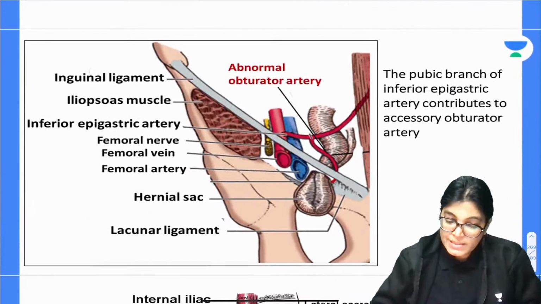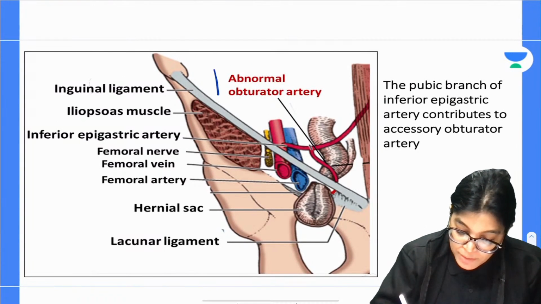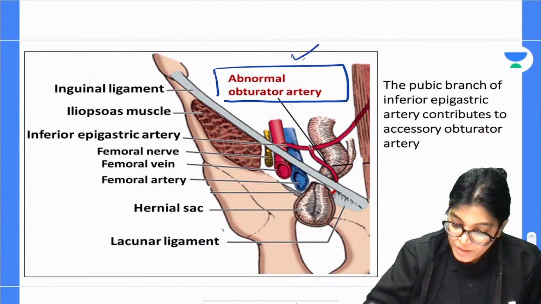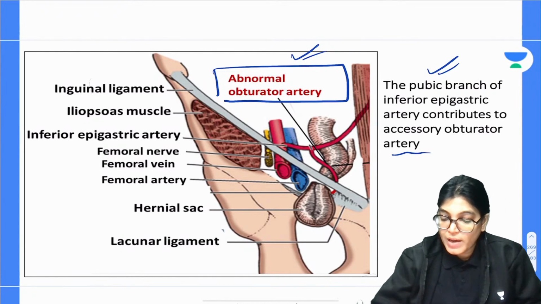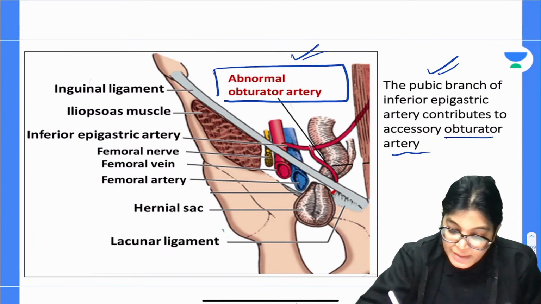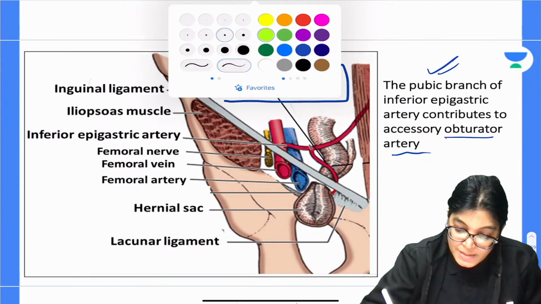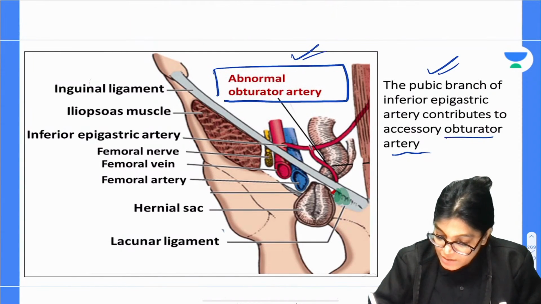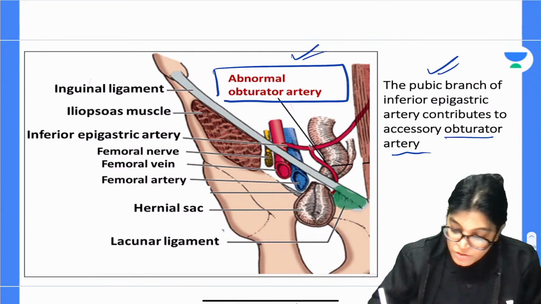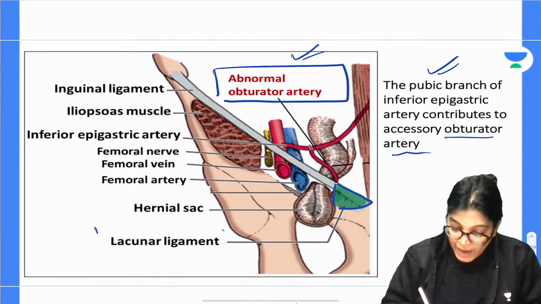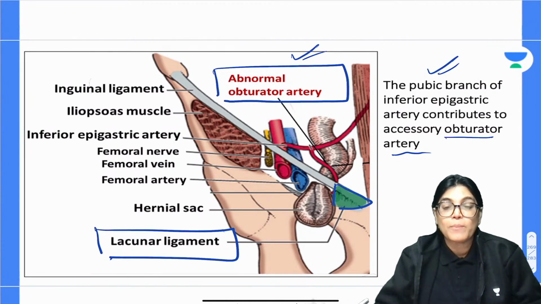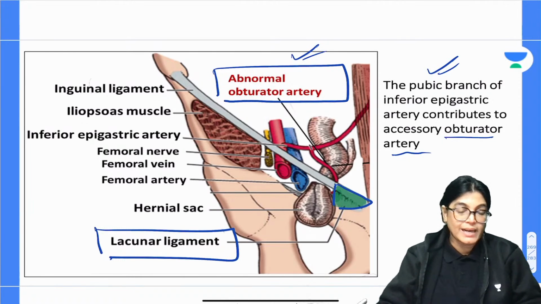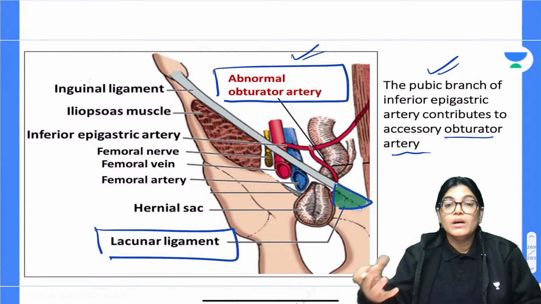See here in this diagram you can see the abnormal obturator artery, which is a pubic branch of the inferior epigastric artery contributing to the accessory obturator artery. And if you see the diagram very nicely, you can appreciate this triangular ligament on the medial aspect, which is the lacunar ligament. So it is exactly related to the lacunar ligament, and cutting the lacunar ligament will lead to injury of the abnormal obturator artery, causing enormous bleeding.